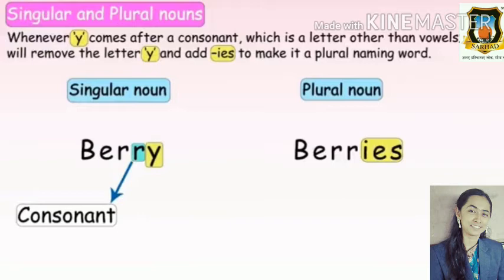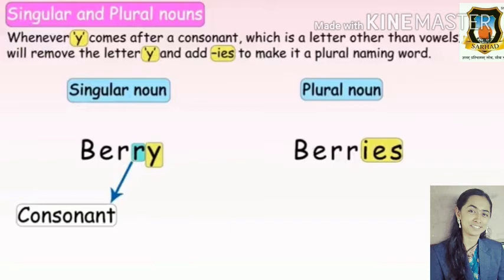So whenever the word ends with alphabet y and before y there is a consonant alphabet, we will remove that y and add ies to the plural naming word. So berry is singular noun, and before y is r, a consonant, so we have removed the y and added ies to the plural noun.